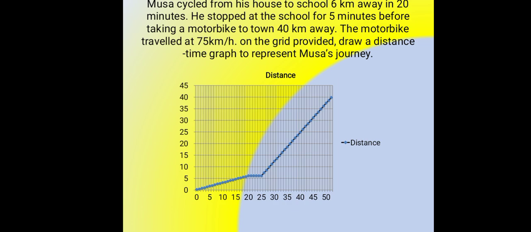Musa cycled from his home to school 6 kilometers away in 20 minutes. He stopped at the school for 5 minutes before taking a motorbike to town 40 kilometers away. The motorbike traveled at 75 km per hour. On the grid provided, draw a distance-time graph to represent Musa's journey.